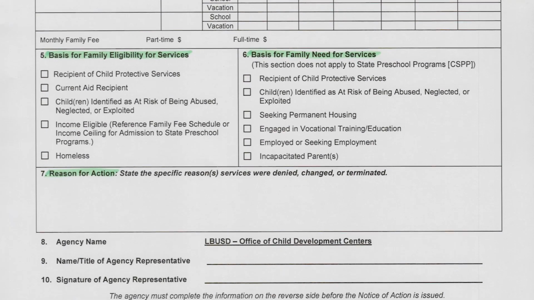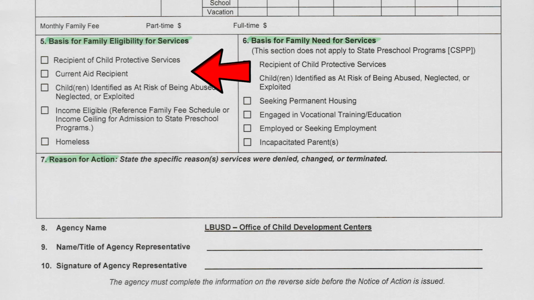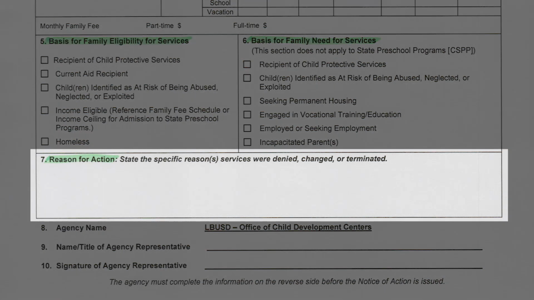The basis for your eligibility will be listed here. Please make sure that everything that applies has been checked. Please verify that that information is correct. There will also be a reason for the action, which will specify either that your child is being enrolled in the program and your contract information based on that, your recertification information, or it will document your disenrollment information. Please review the reason for action and make sure that all of that information is correct.